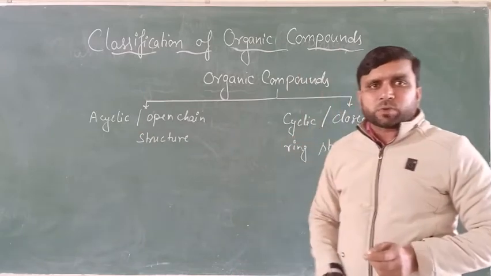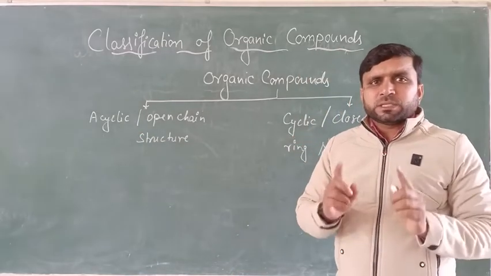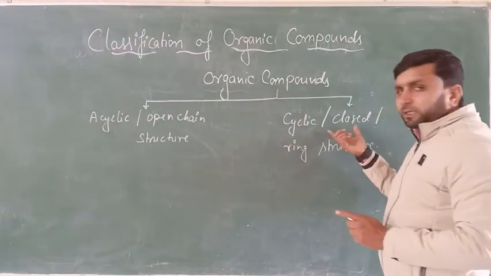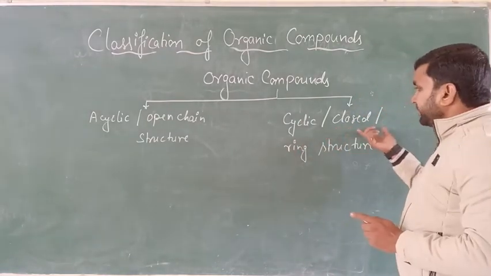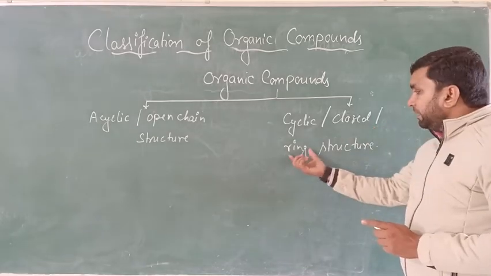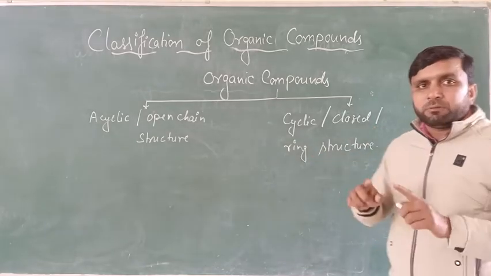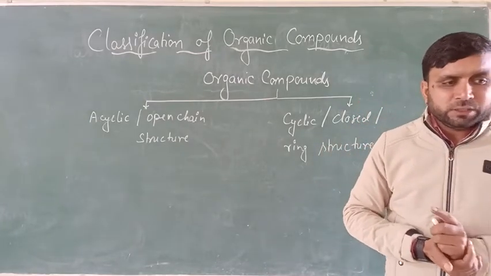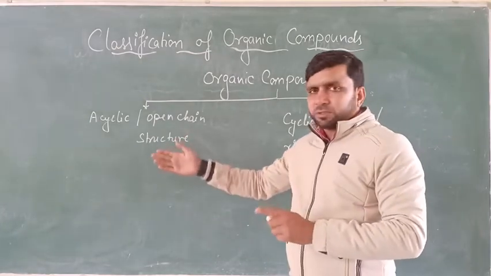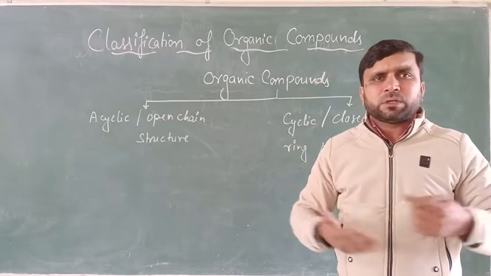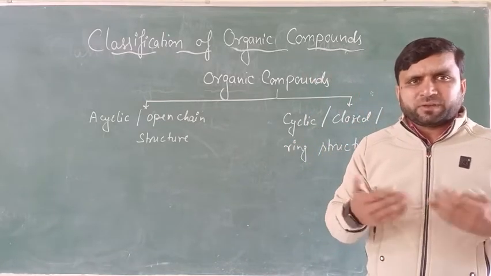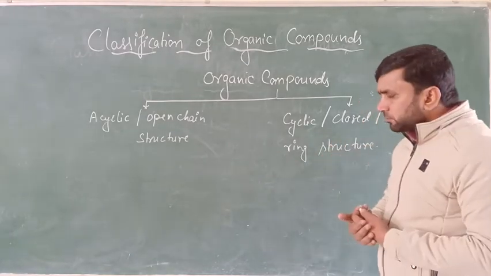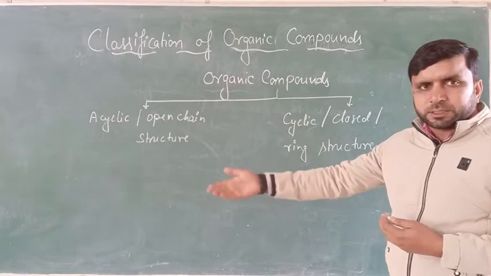Acyclic compounds are also called open chain structures, meaning here the ends will not be joined together. The second group of organic compounds is called cyclic. It is also called a closed chain or ring structure. They are present in the form of a closed chain, which is also called the ring chain structure. In the open chain structure there are again many groups, but that is not very important to discuss here; we will discuss that in the coming chapters.